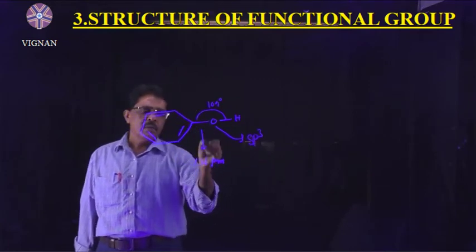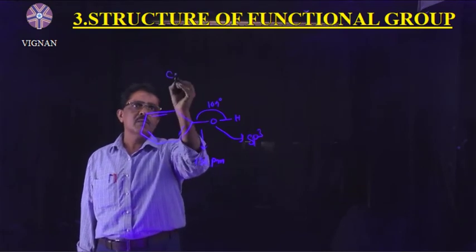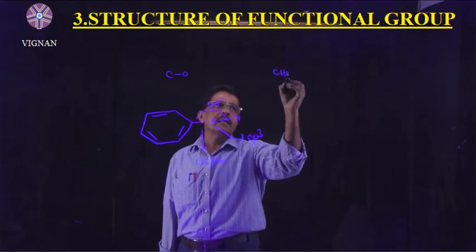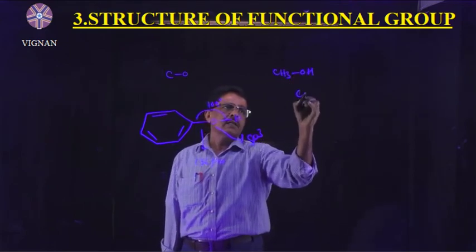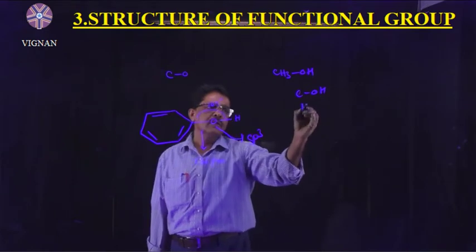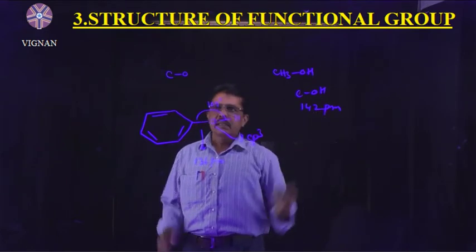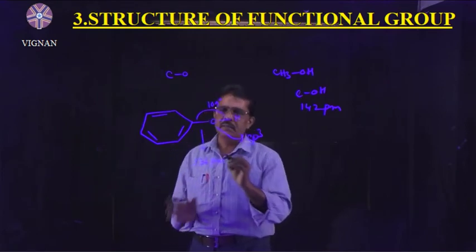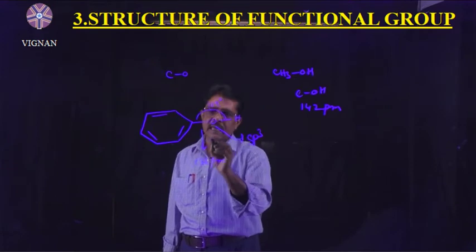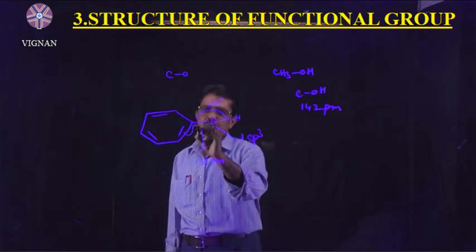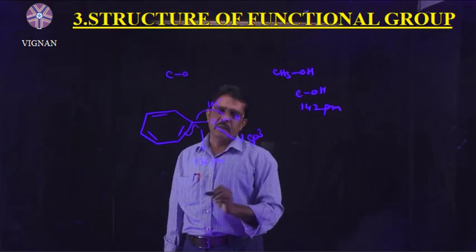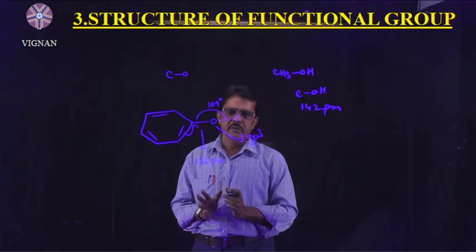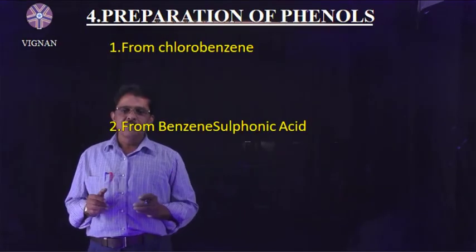So the C-O bond length in phenol is less when compared with methyl alcohol. The C-O bond length in methyl alcohol is 142 pm, but the C-O bond length in phenol is 136 pm. Why? Because the C-O bond gets a partial double bond character. The pi electrons go to here and form a double bond. So due to the double bond, the bond length is reduced. Right? Understand?